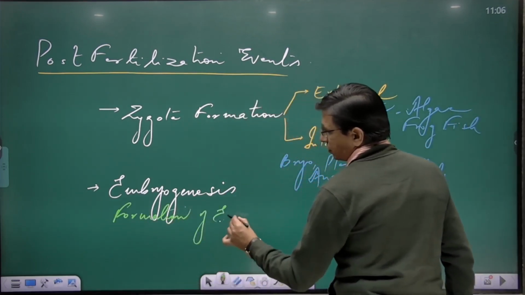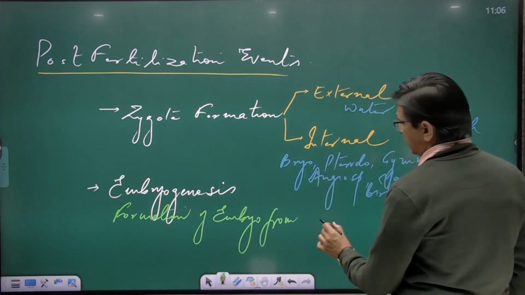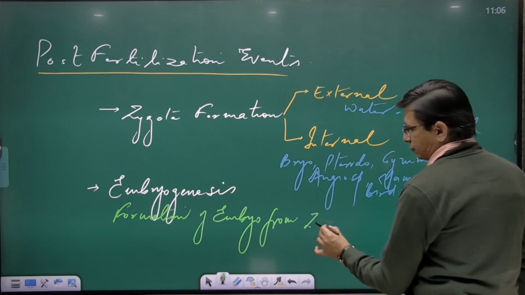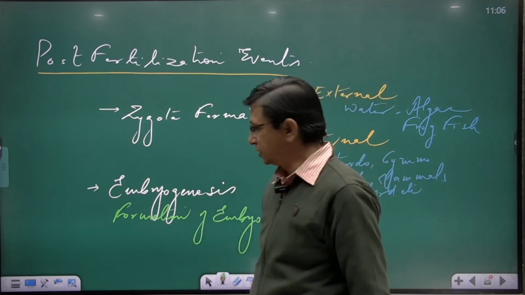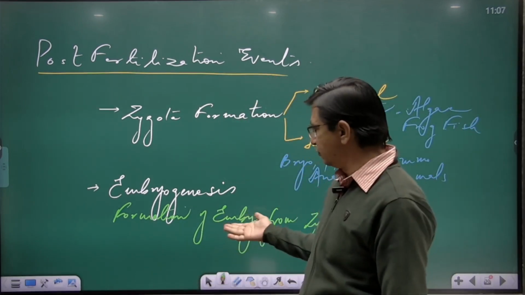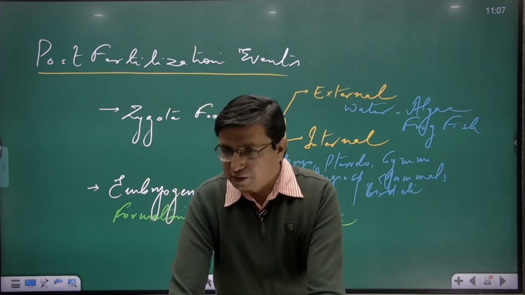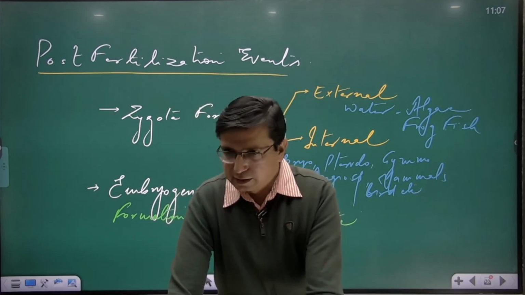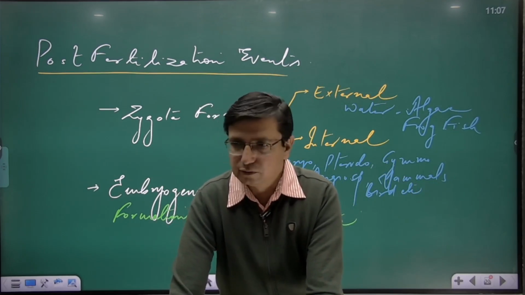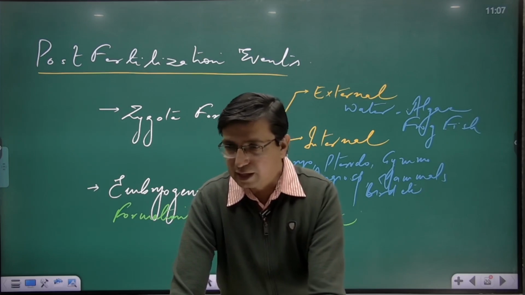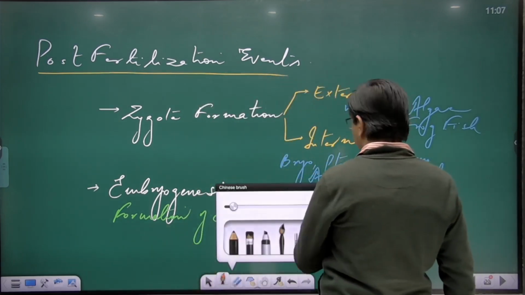Formation of embryo from the zygote that is produced after fertilization. So the process of formation of embryo is called embryogenesis. Right? Can you tell me any plant in which there is no embryo formation? Can you tell me? Yes, there is no embryo formation